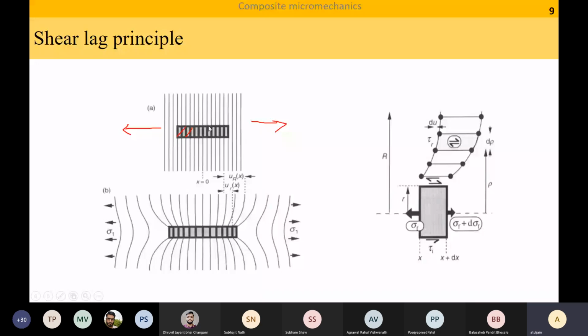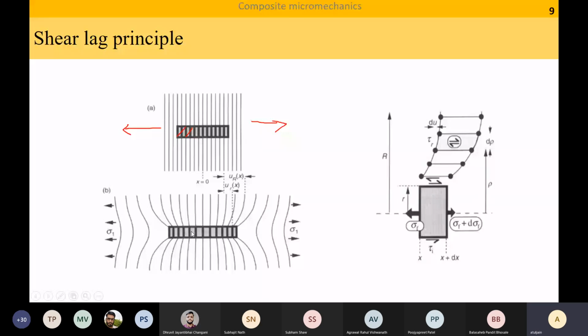So due to the fact that the stiffness of the matrix is lower than the stiffness of the fiber, the matrix is going to deform more than the fiber. However, at the point where fiber ends and matrix starts, there is perfect adhesion. So at that point, if the matrix has no deformation, the fiber also has no deformation, and vice versa. And as I go away from the fiber, the deformation is going to be more and more.